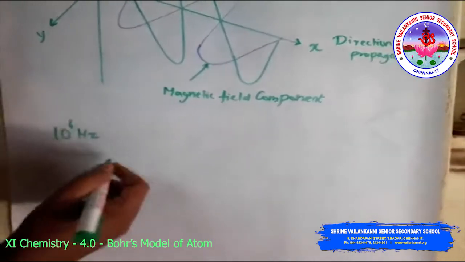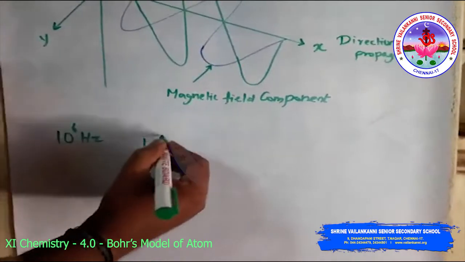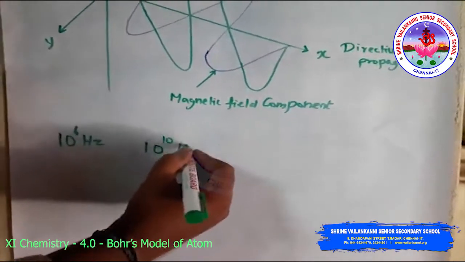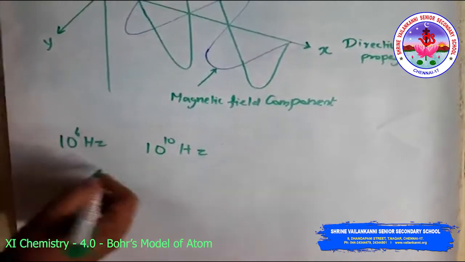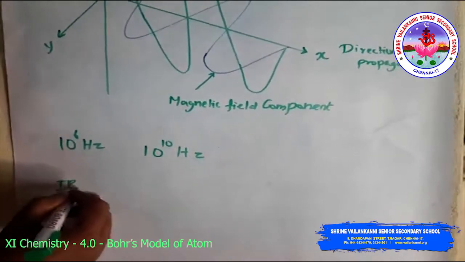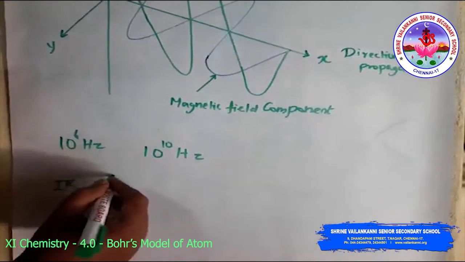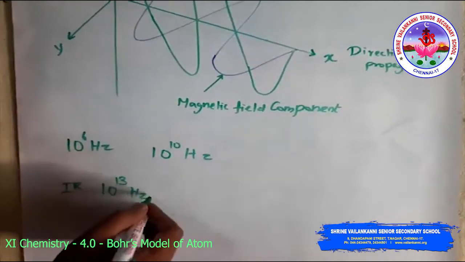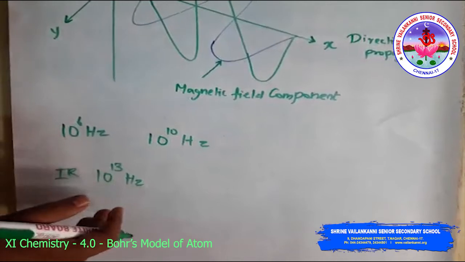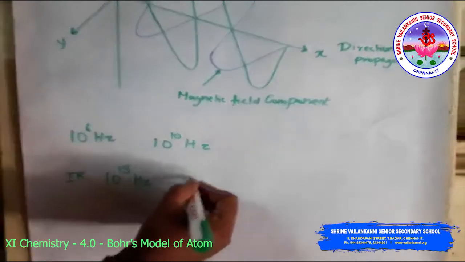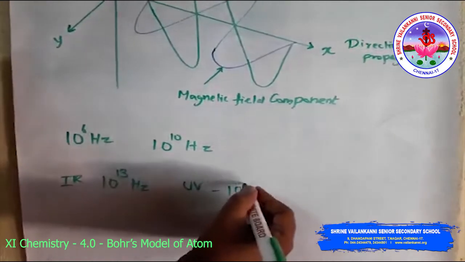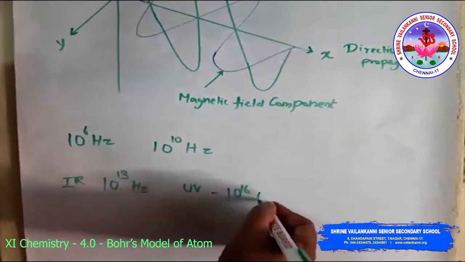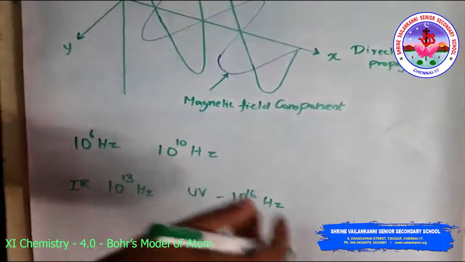Then the microwave region is around 10^10 hertz, used for radar. The infrared (IR) region is around 10^13 hertz, used for heating. The ultraviolet (UV) region is around 10^16 hertz, a component of sun radiation.